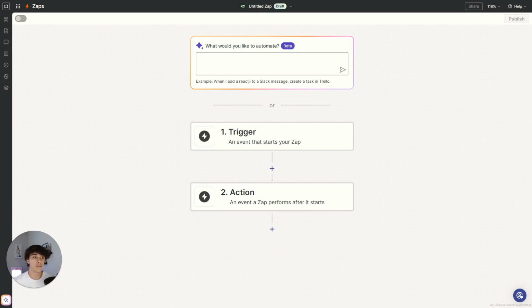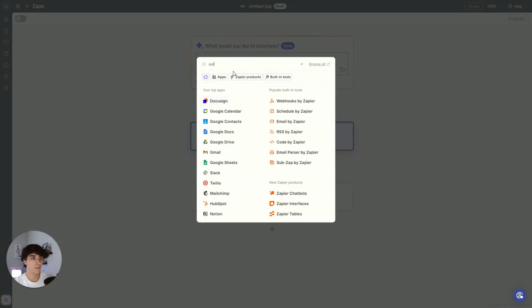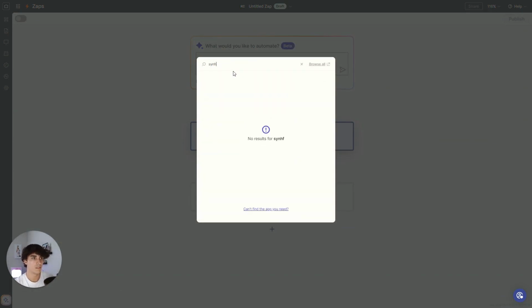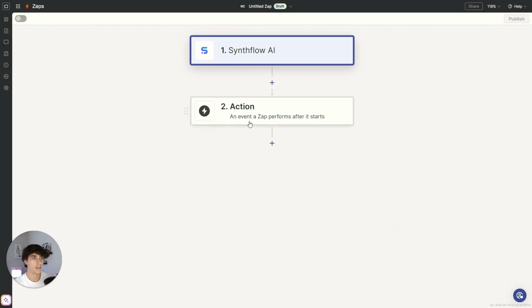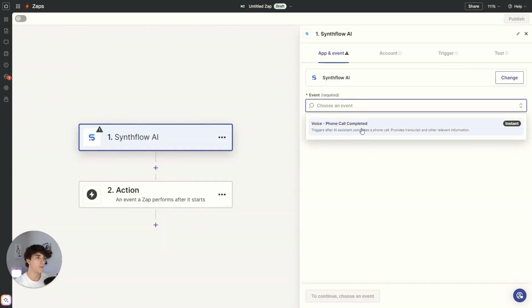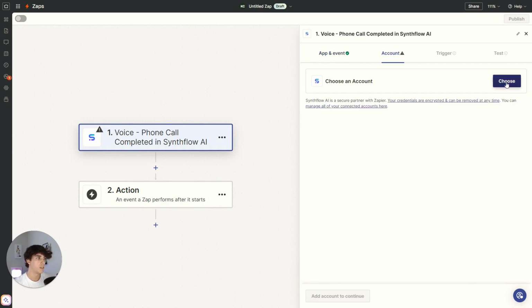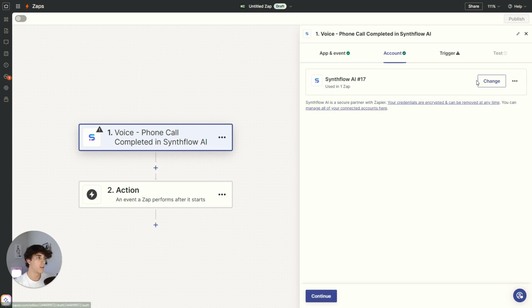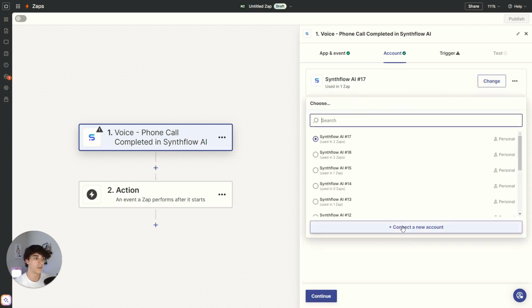I decided to start it from scratch so you have every single step of the way. So the first thing that you want to do is look up Synthflow. You go right here and select phone call is completed. You go ahead and select your account. Now, in order to select your account, I'm just going to show you how to do it from scratch. So this is how it's done.